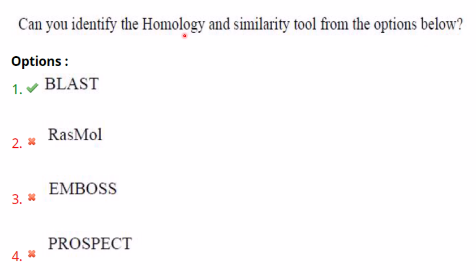Homology means sequences that share a common ancestor, and similarity means sequences that share similar structure and function. So it is BLAST that can identify homology and similarity. RASMOL is used for visualization of 3D structure. EMBOSS is a collection of bioinformatic tools. And PROSPECT is a protein structure prediction tool, not for homology and similarity. So the answer here is BLAST.